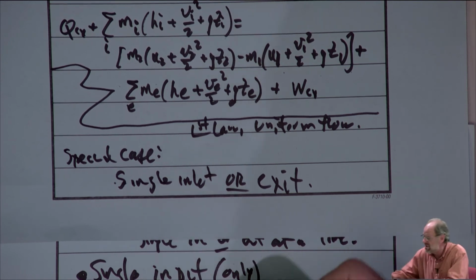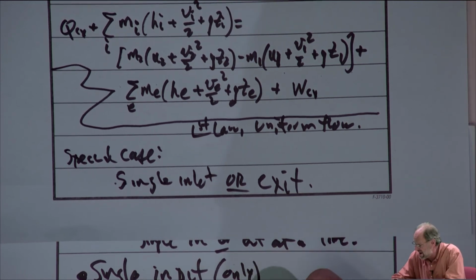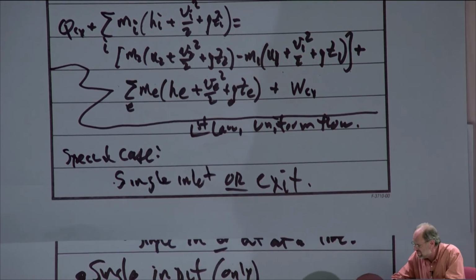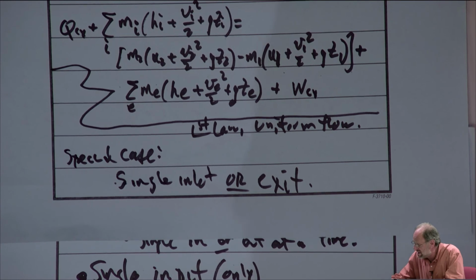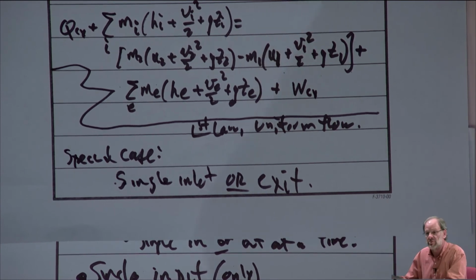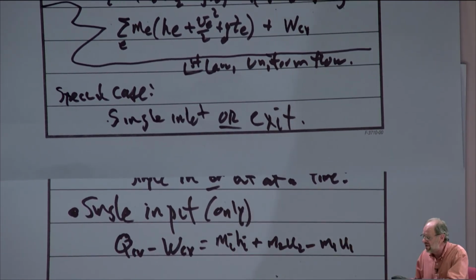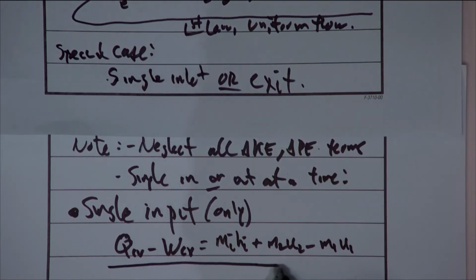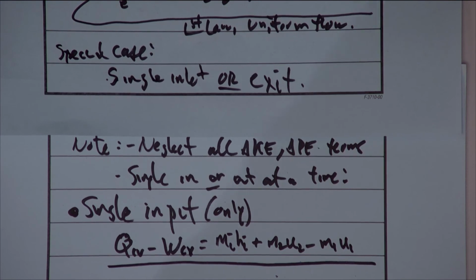We can drop the summation. We end up with just m_i h_i, and then plus m2 u2 minus m1 u1. Absolutely everything else goes away, right? So this is the first law for a uniform flow problem where there's only a single input.